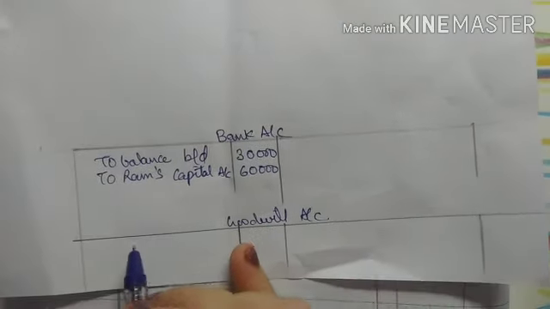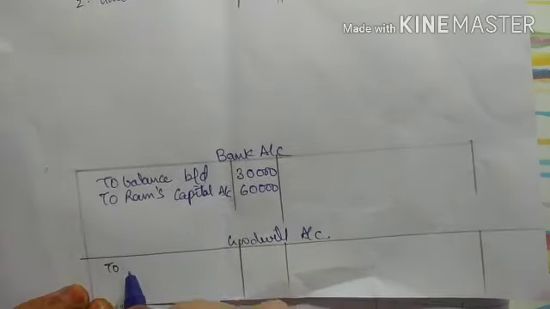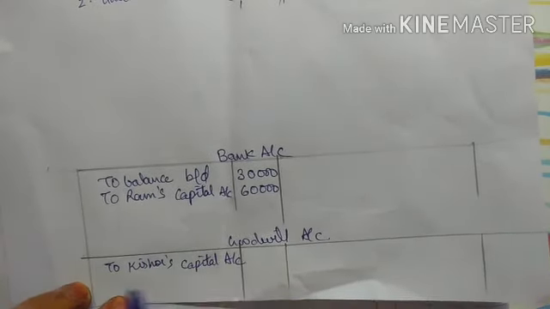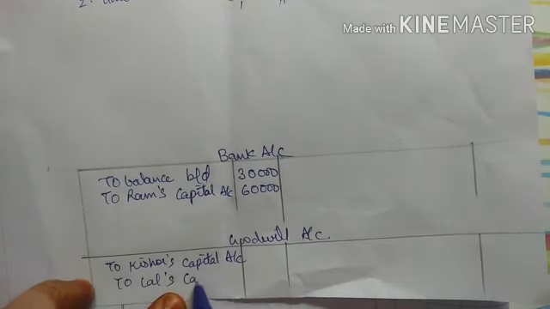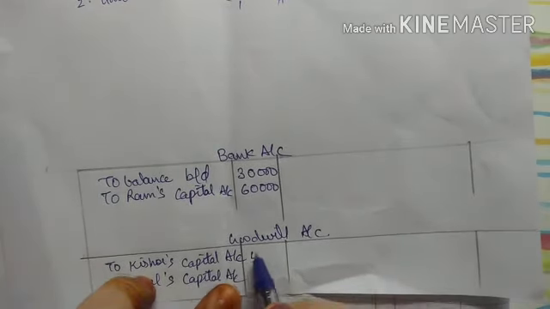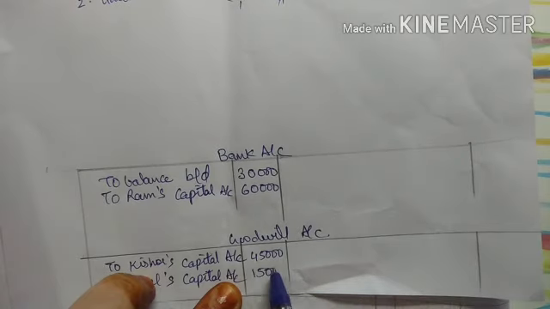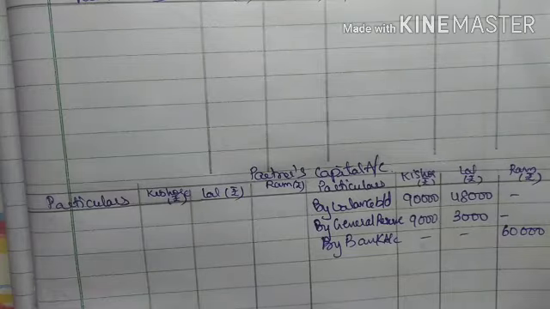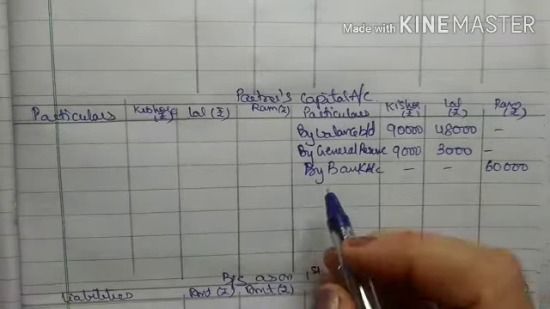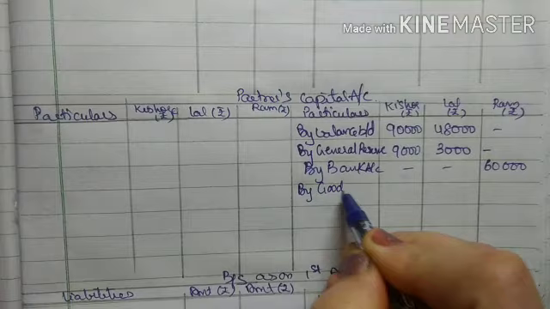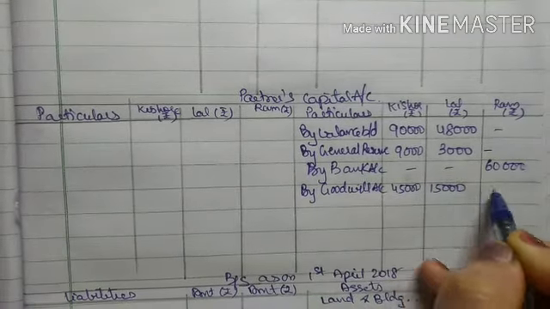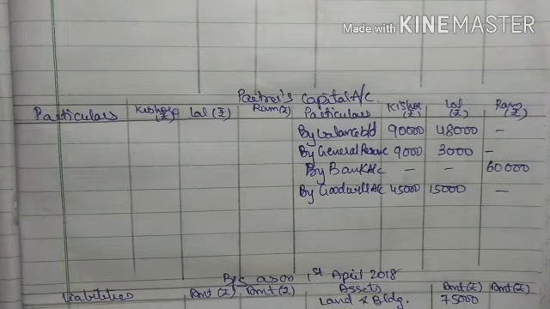Goodwill account, I will write this in goodwill account debit side to Kishore's capital account, to Lal's capital account 45,000 and 15,000. This is the first posting, goodwill account debit to partners capital account. Now in partners capital account credit side, I will write by goodwill account 45,000 and 15,000, right? So now we have done with the second adjustment.